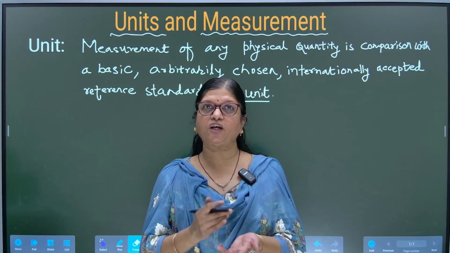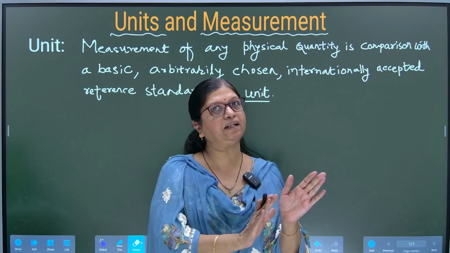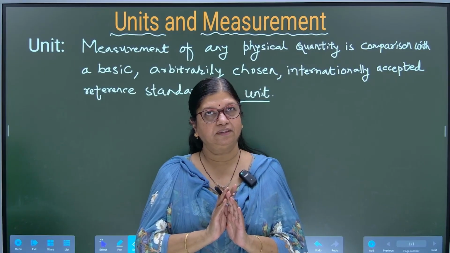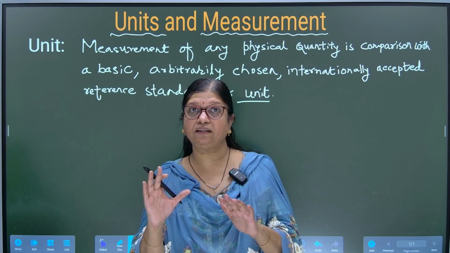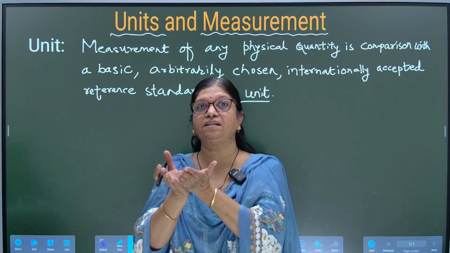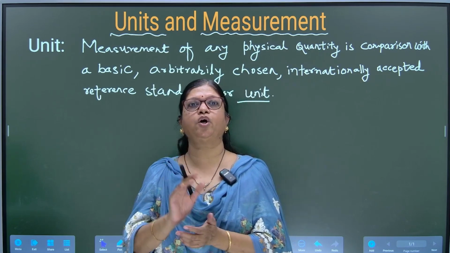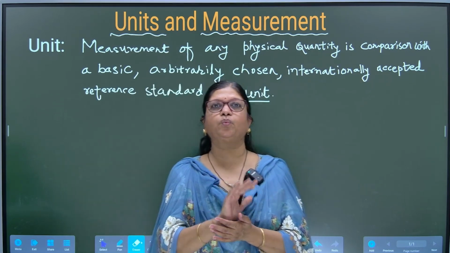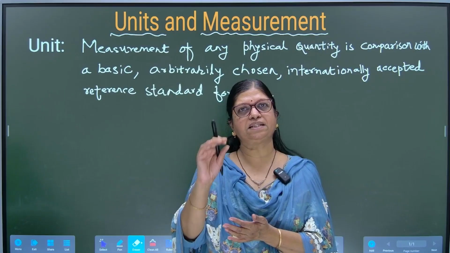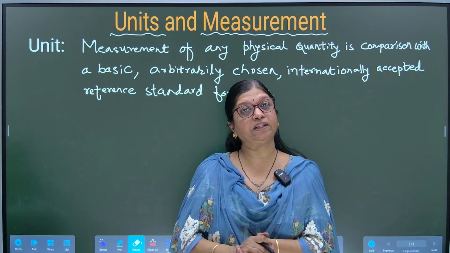So when we talk about measurement, we definitely have one quantity to be measured and one available amount for comparison with us. Let me give you a simple example. You have gone to the shop to purchase 1 kg of some vegetable, say tomatoes.